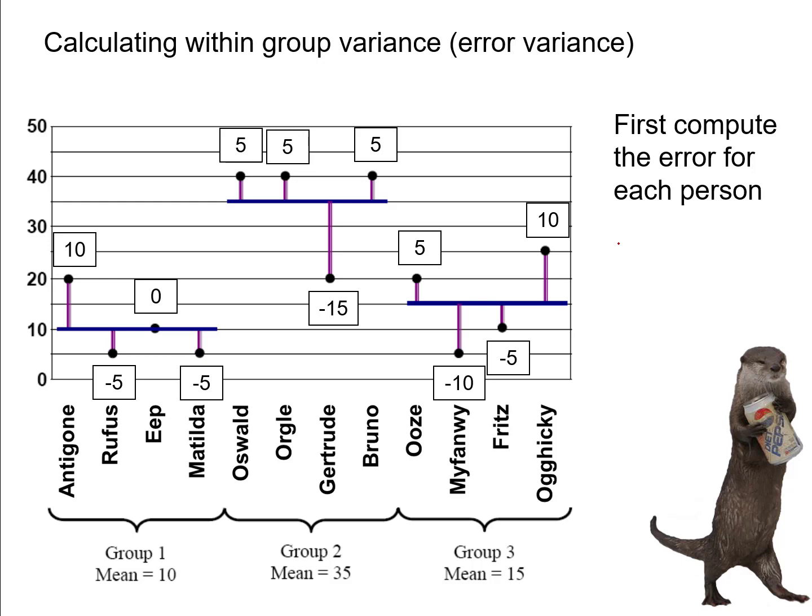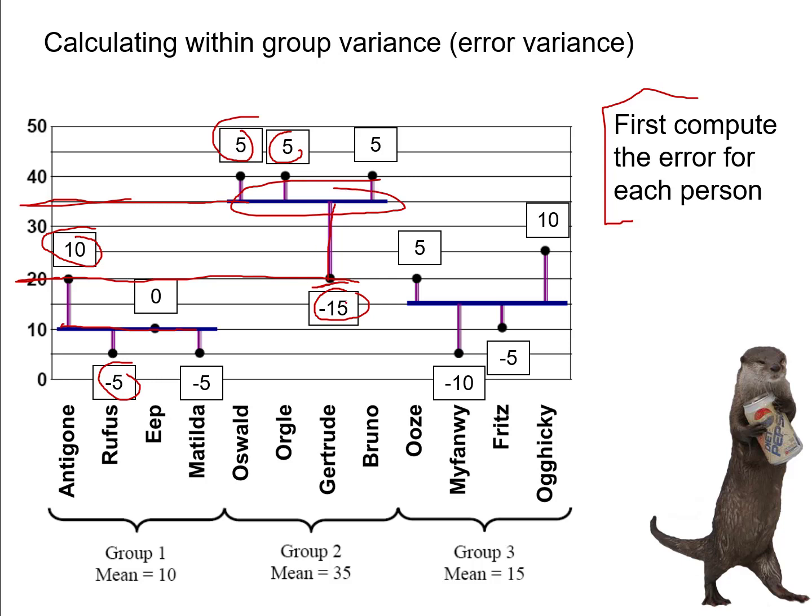So first, we need to calculate the error for each person in our study. And we were talking about this just a moment ago. So Antigone was 10 points above her predicted score, so her error is 10. Rufus was 5 points below. Up here we've got Oswald. He was 5 points above. Orgel was also 5. And we have Gertrude. She was 15 points below. Her sadness was only at a 20, but her predicted score was at 35 because she was in this middle group. So she was a lot lower than what we predicted. So her error was -15. Ooze was 5. Oghickey was 10 points above. Fritz was 5 points below, and so forth.